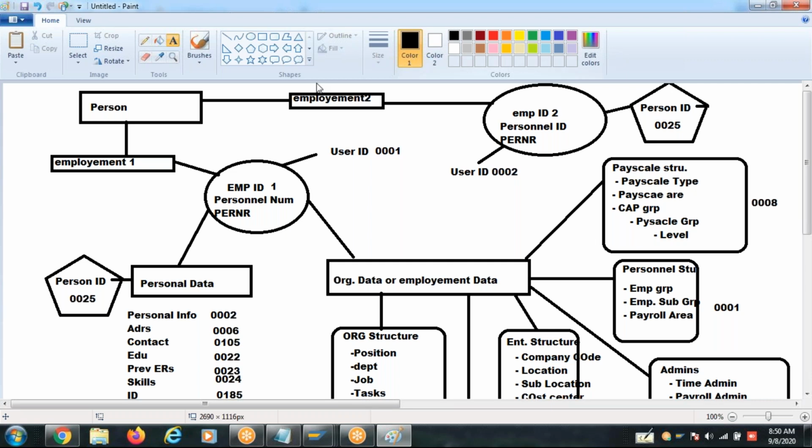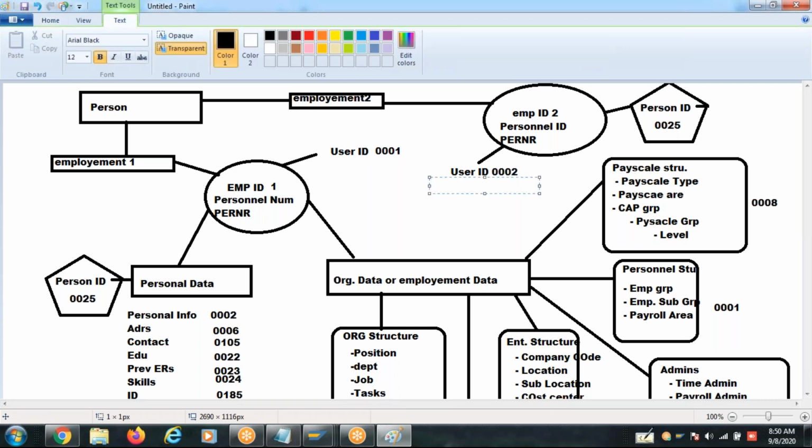So again, global ID is different from all these IDs. So these many IDs you will have to manage, in SAP as well as SuccessFactors also. Any question in this area?